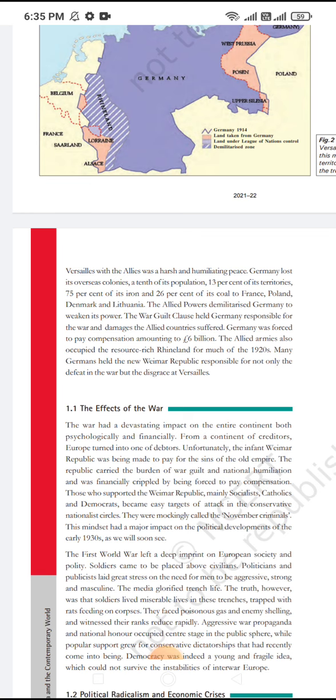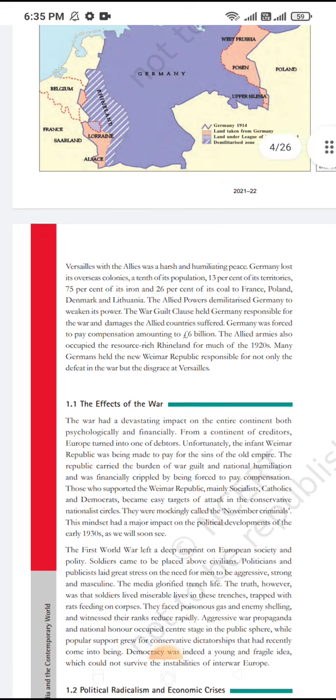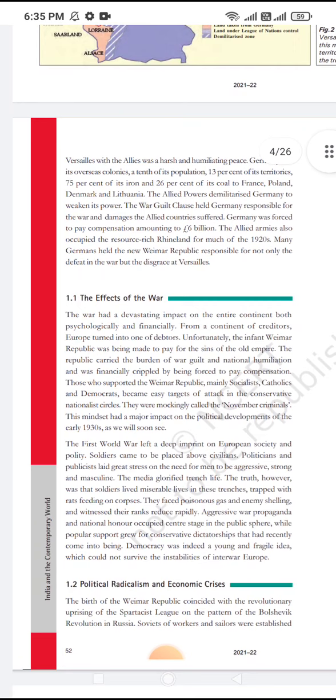In 1929 the Great Economic Depression occurred, and now we will study what it is. It arose because the USA Wall Street exchange crashed. Between 1929 and 1932 the national income of the USA fell by half. Factories shut down, exports fell, and people were badly hit. It was also harmful for Germany, because Germany was already facing many problems related to compensation, and the USA support was also destroyed.